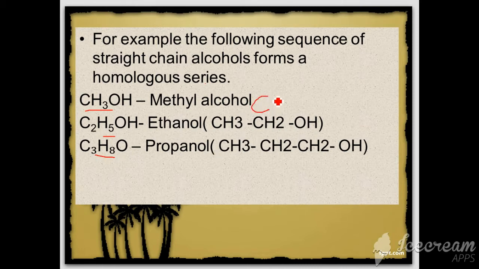CH4 is methane. One hydrogen is replaced by a hydroxyl group to give methyl alcohol. The same way for ethyl alcohol or ethanol, one hydrogen in ethane is replaced by hydroxyl. See the successive members. You can see how the series comes by adding the next unit of CH2, a methylene group. You can say CH3OH, CH3CH2OH. Here I have added the next.